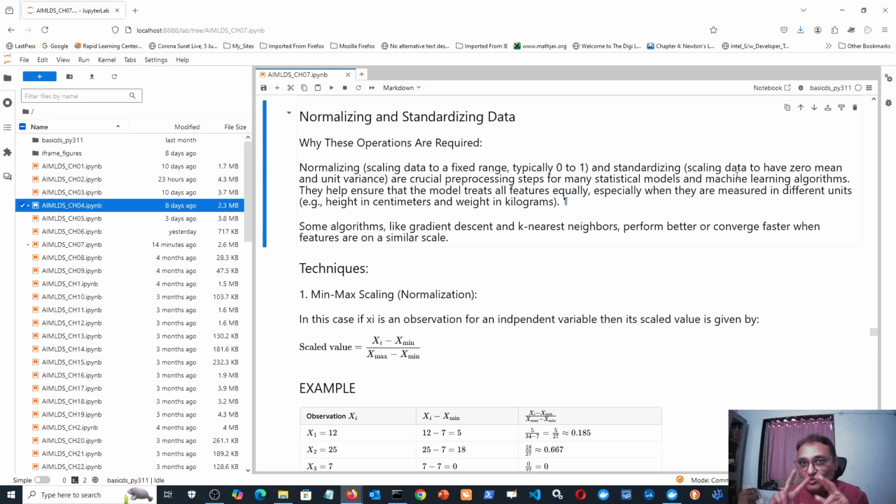But in short, there are two types of algorithms at present being used in data science. Some algorithms are such that they require pre-processing first. You have to normalize the data, bringing all values between 0 and 1, or standardize the data, that is, adjusting all values such that their mean is 0 and variance is 1.